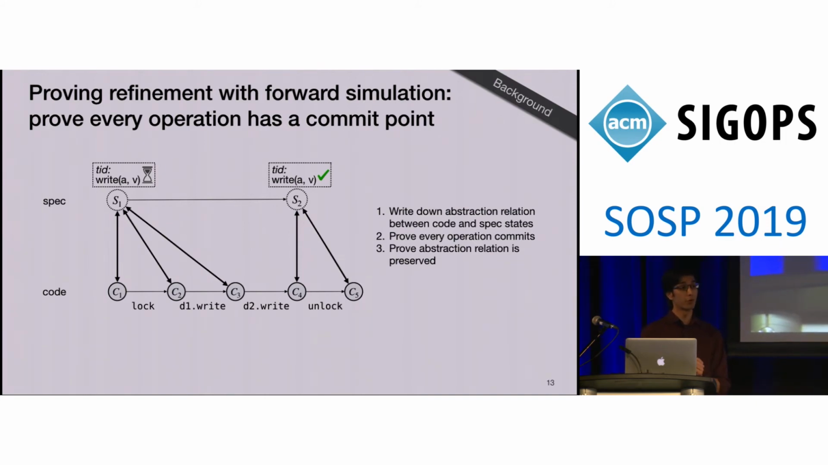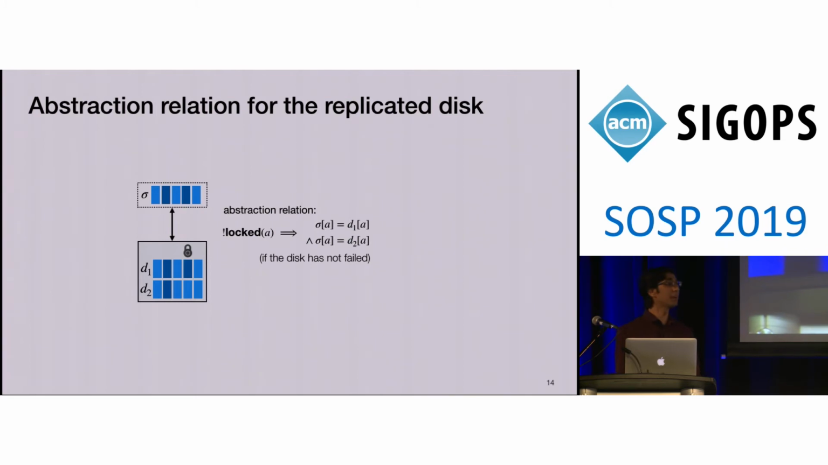This is important for concurrency because at any time, another thread could start running in the middle of this write procedure. It could interrupt the write procedure, and it's also relying on the abstraction relation. So it's important that the developer proves that the abstraction relation holds at all intermediate points. So what is this abstraction relation I'm talking about? For the replicated disk, this simple abstraction relation suffices to prove that the system is correct.